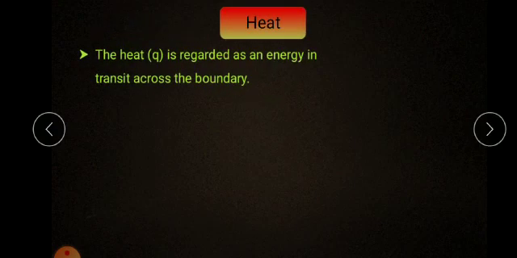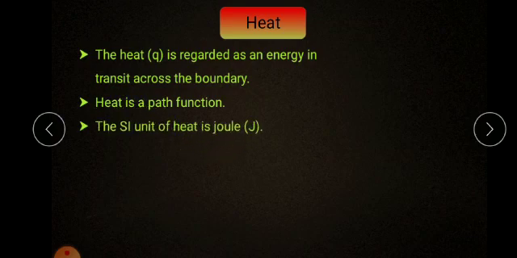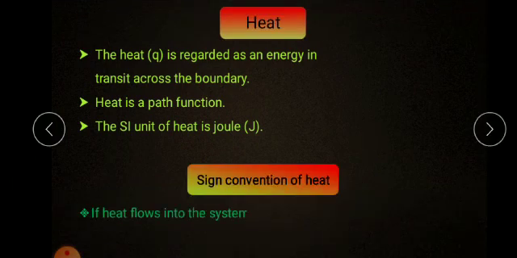Now we can go for what is heat. The heat is recorded as an energy in transit across the boundary. The heat is represented by the letter Q, small q. I told you already in the last class, this is a path function. The SI unit of heat is joule, and this is the sign convention of heat.